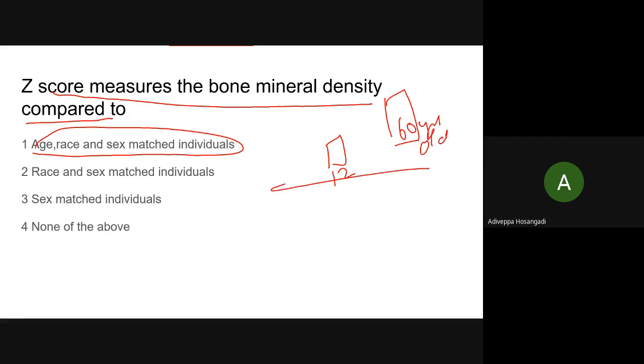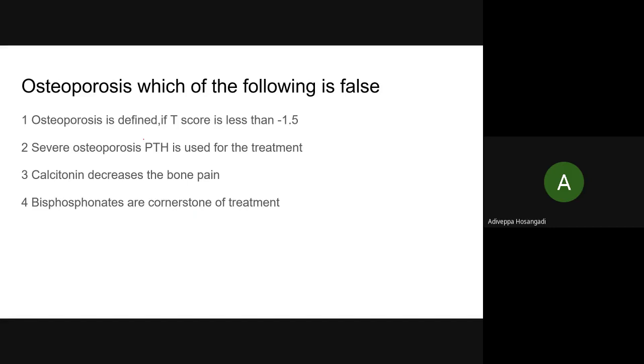This is not fair because there is a confounding factor: age, sex, everything doesn't match. That's why Z score is more essential, because it matches for the same age, race and sex. Right. This is what I have finished with.